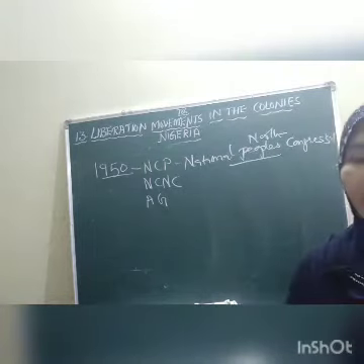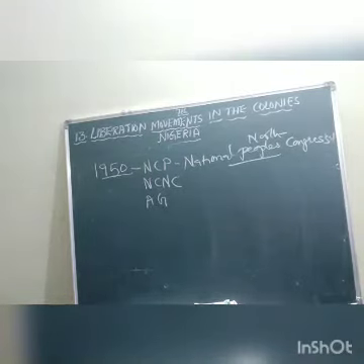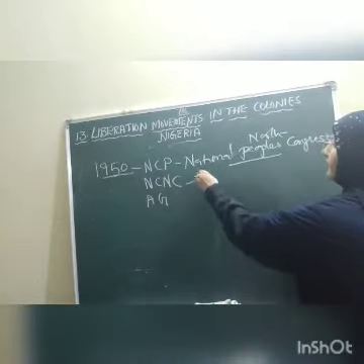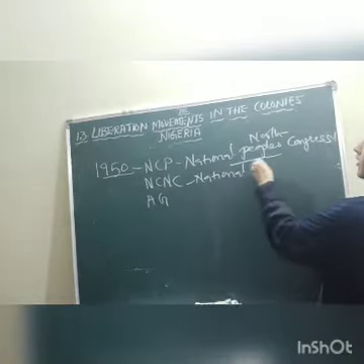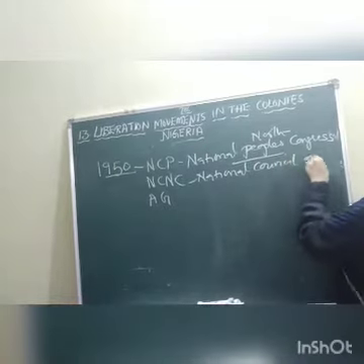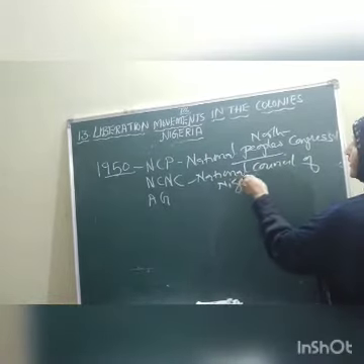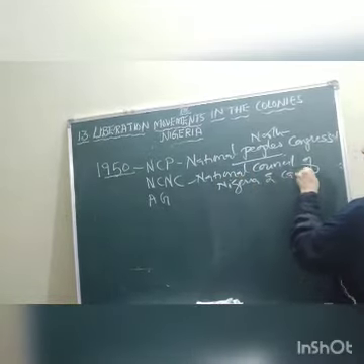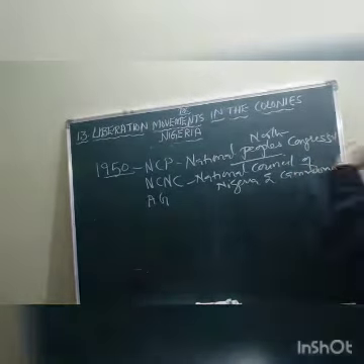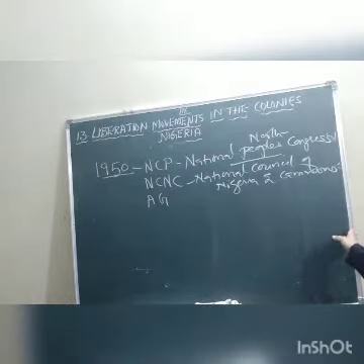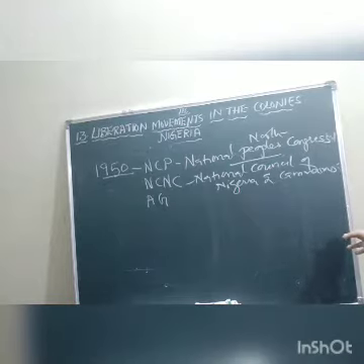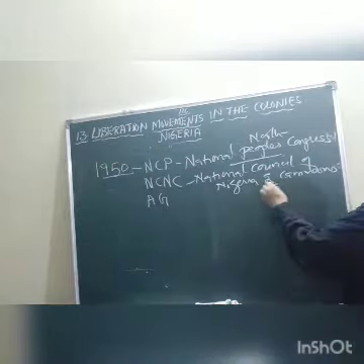Then, besides this one, another party that was formed was NCNC, National Council of Nigeria and the Cameroons. This NCNC, children, was formed towards the eastern part.